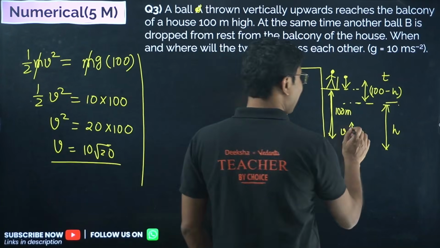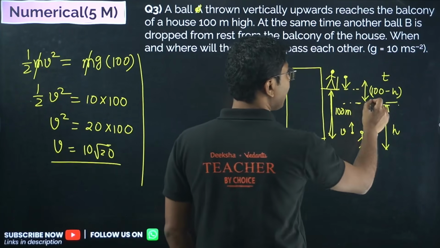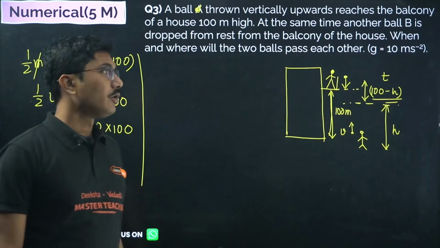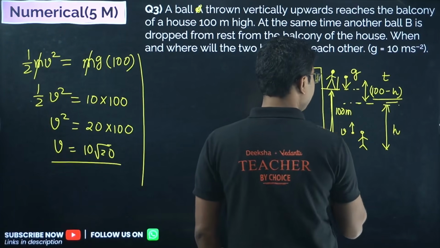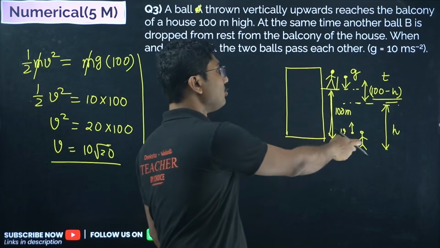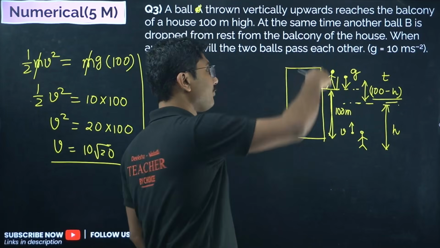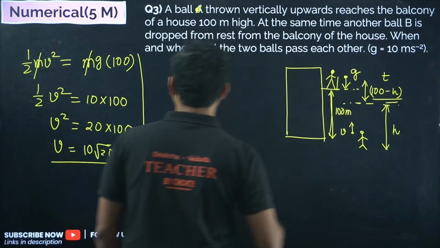So one ball rises to some height h, and the other ball falls by a distance of 100 minus h. This ball is falling with gravitational acceleration. This ball is moving against the gravitational acceleration. So what is the distance traveled by the ball on the balcony?